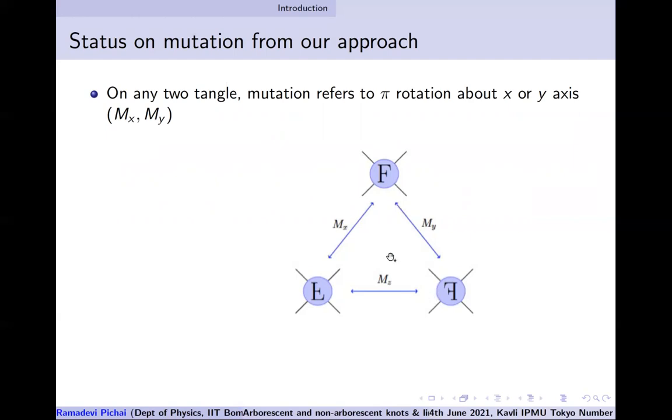Since these knots are drawn as a projection on a 2-dimensional plane, the z-axis rotation can be composed using the x and y. So there are only 2 independent rotations. This is what is shown here. If you have a 2-tangle, then by the x-axis rotation you get a new 2-tangle, or if you do a y rotation by 180 degrees on a 2-tangle, you get a different new tangle.